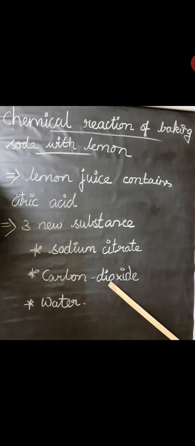We take 10 ml of lemon juice and add a small pinch of baking soda. When we mix the baking soda with the lemon juice, we will hear a hissing sound. When the bubbles of carbon dioxide come out and rise, the juice level will increase because of the carbon dioxide.